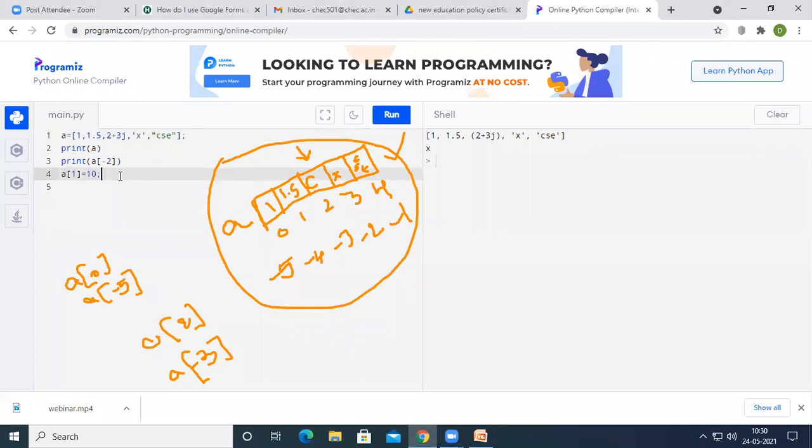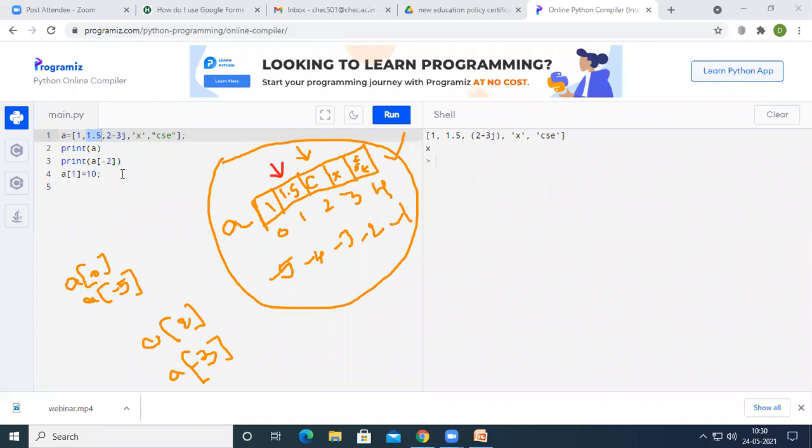So here I am trying to change the value at index number 1 to 10. Previously at index number 1, we have 1.5. Now I am trying to change the value 1.5 to 10. If the value 1.5 has been changed to 10, then we can say the list is mutable.